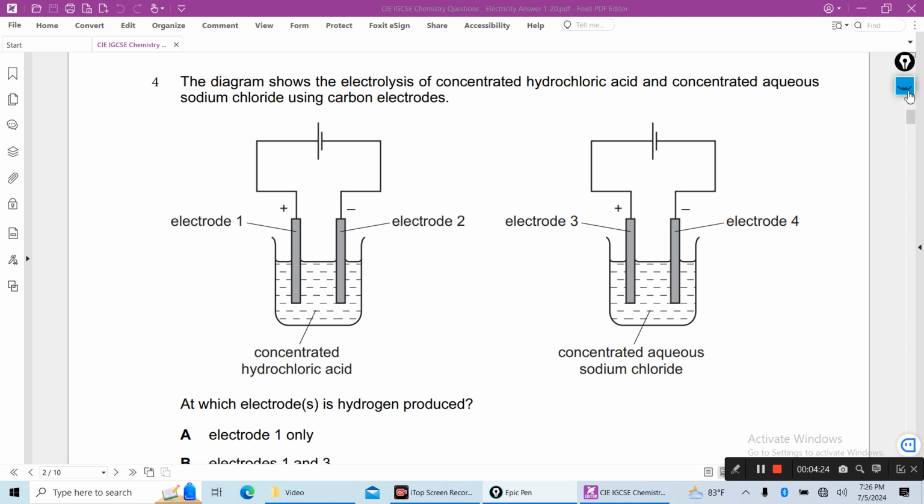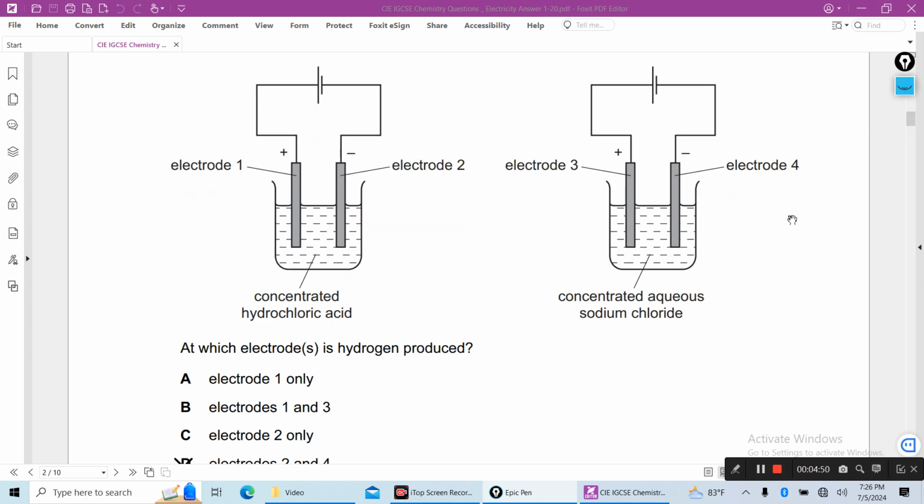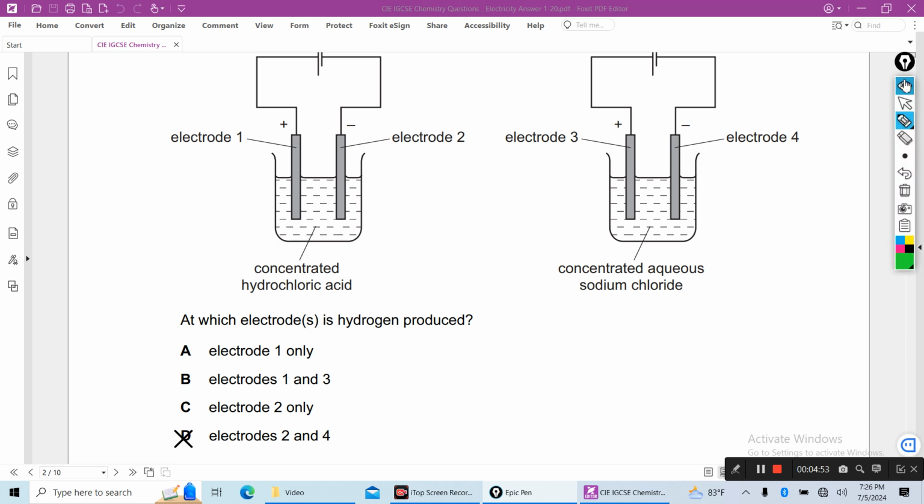Number 4, the diagram shows the electrolysis of concentrated hydrochloric acid and concentrated aqueous sodium chloride using carbon electrodes. You know, carbon electrodes are inert electrodes, unreactive electrodes. So you see, electrode 1 is the anode, positive electrode, and electrode 2 is the cathode, and electrode 3 is also a positive electrode, and electrode 4 is the negative electrode.